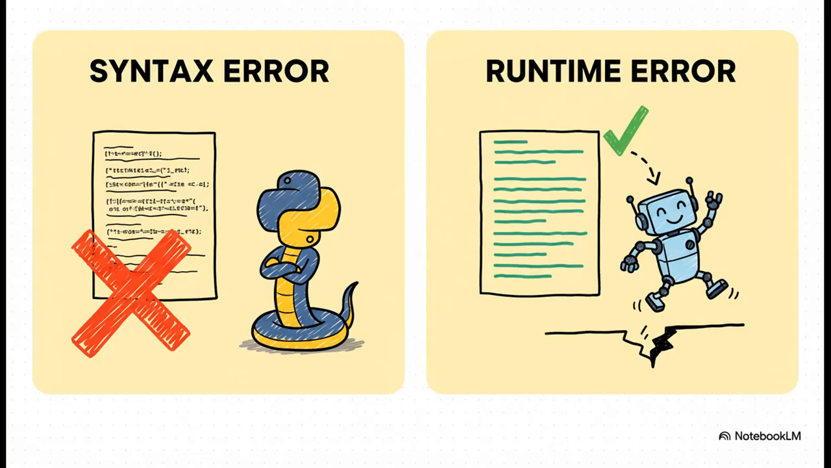So first things first, not all errors are created equal. You've got two main flavors. On one hand, you have syntax errors. These are basically grammar mistakes. You forgot a colon or a parenthesis. Python looks at this and just says, nope, I don't even understand this, and it won't even try to run. But on the other hand, you have runtime errors, or what we call exceptions, and this is our focus today. The grammar is perfect, the code is valid, but while it's running, it hits an impossible situation.